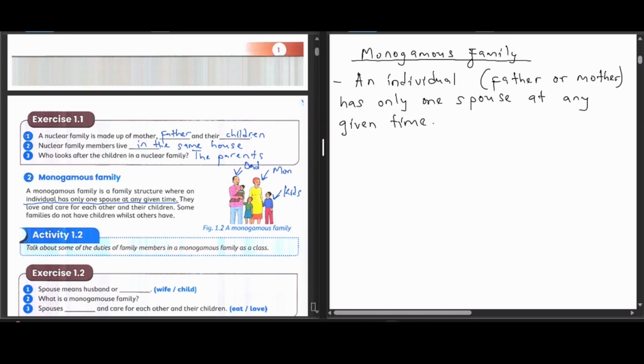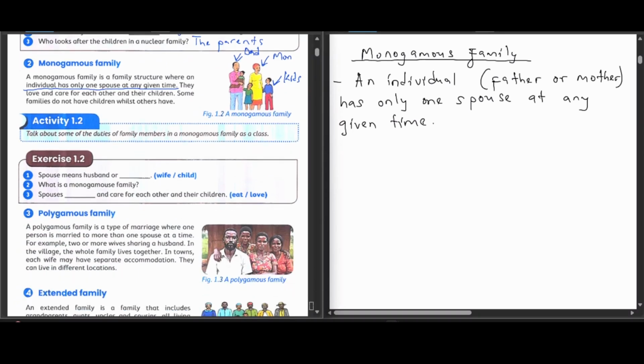Let us see what we are going to be doing here. Spouse means husband or wife. That is what a spouse is. So if your father says, my spouse is your mother, he means his spouse is his wife.